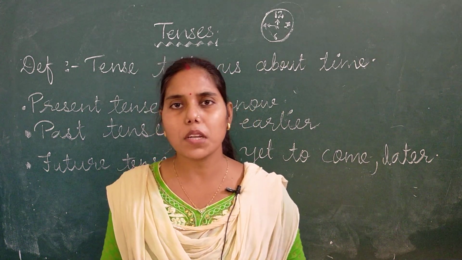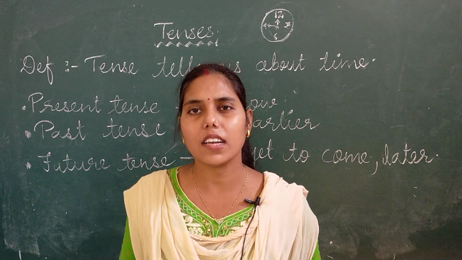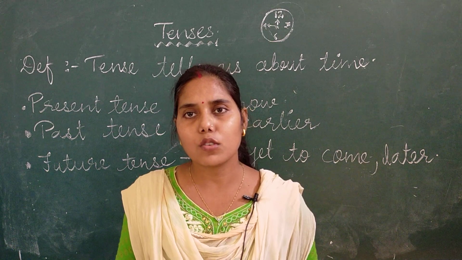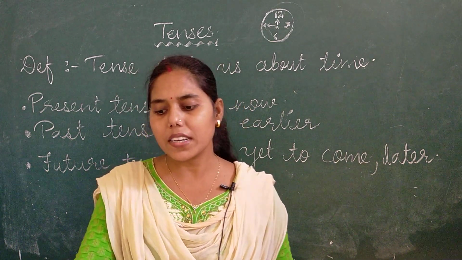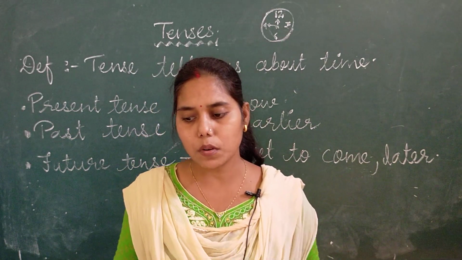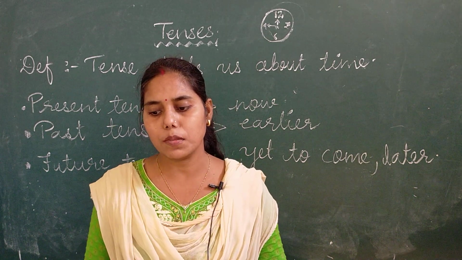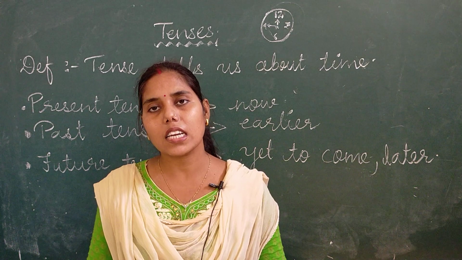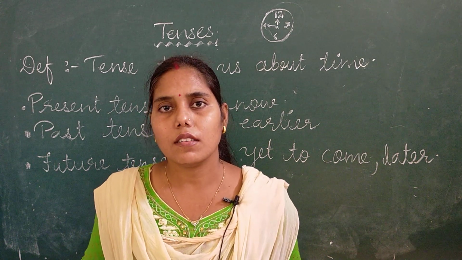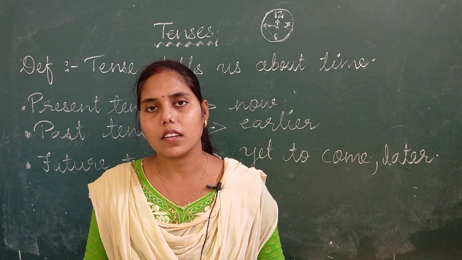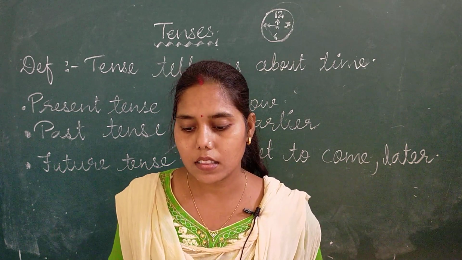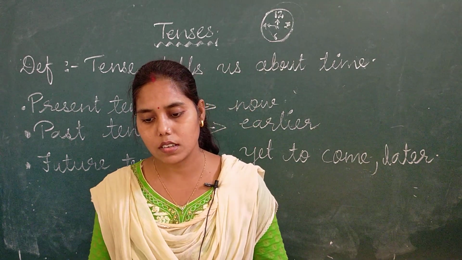So what do you mean by tense? Tense literally tells you about time. By tense we understand the correspondence between the forms of verb and our concept of time. There are three types of tenses. First present tense, second past tense, and third future tense.